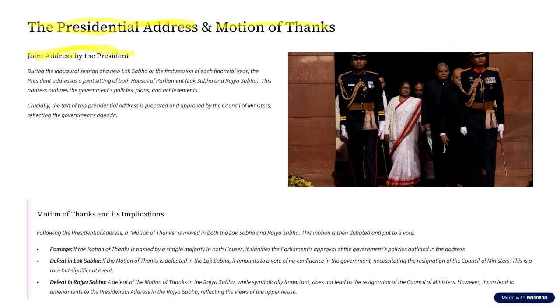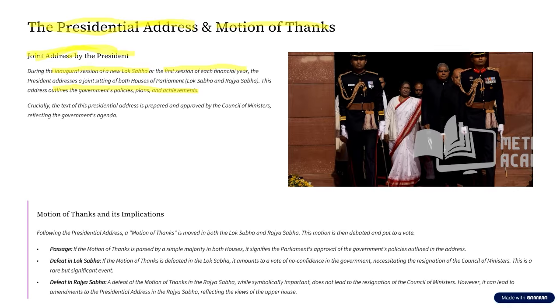So, as you see here, during the inaugural session of a new Lok Sabha, or the first session of each financial year, from April to March, the president addresses a joint sitting of both the houses of the parliament, Lok Sabha and Rajya Sabha. What is the president going to tell? The president is going to outline the government's policies, the government's plans for the next years, and not just that, the government's achievements of the previous years.